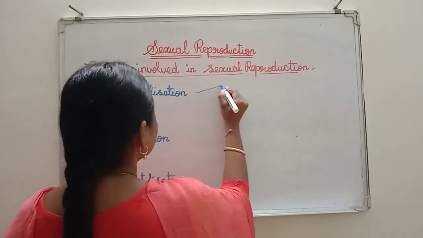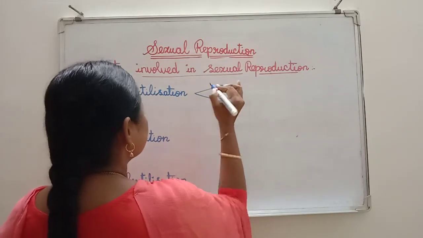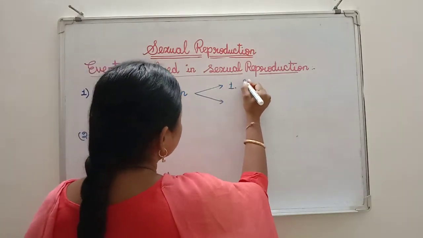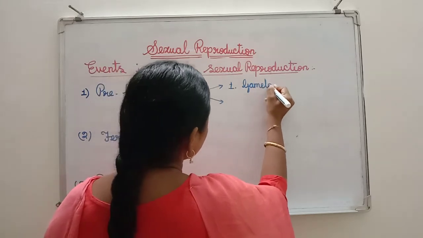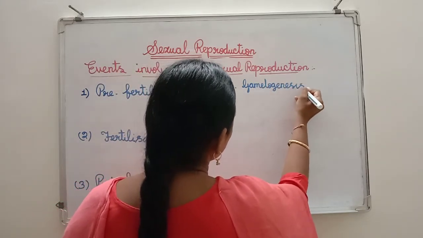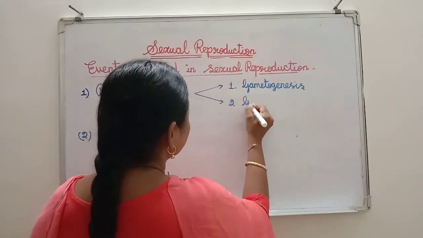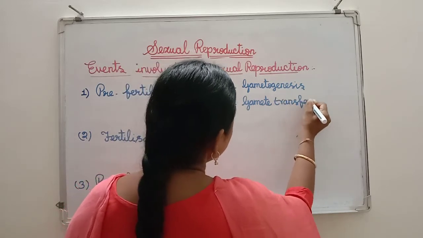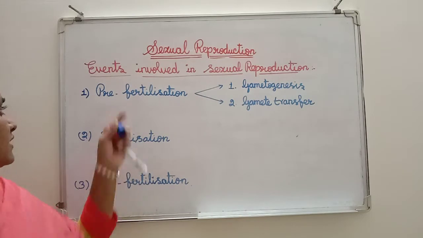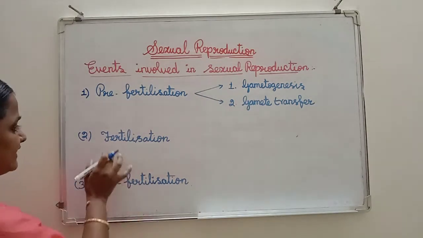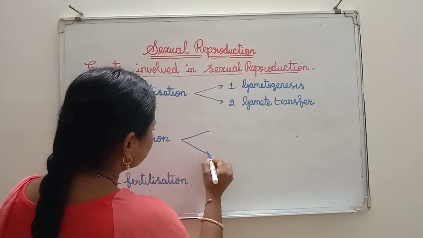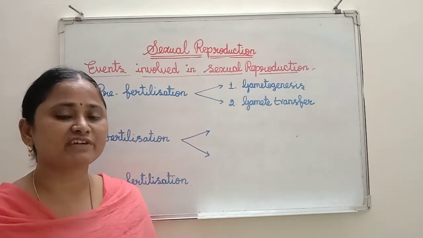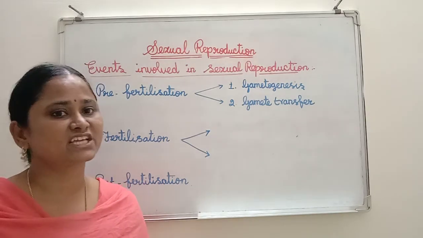Now see here, under pre-fertilization events, there are two steps. One is gametogenesis. Number 2, gamete transfer. These are the two steps involved in pre-fertilization. The next event under the sexual mode of reproduction is fertilization. Fertilization, as you already know very well, means fusion of male and female gamete is taking place.